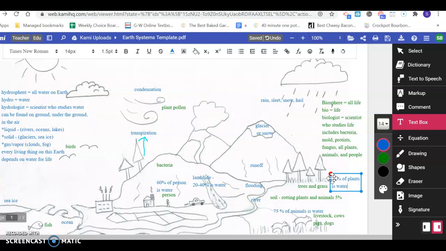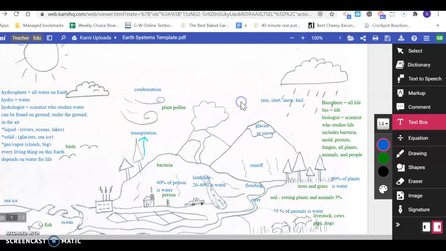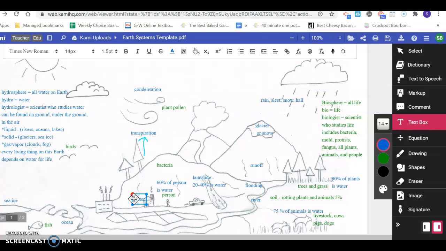And look at that. 90%, that is very close to 100. 90% of plants is water, ladies and gentlemen. Isn't that amazing? Amazing. And that really completes. Oh, wait, I forgot one thing. We have a house here, and there is definitely water in there.